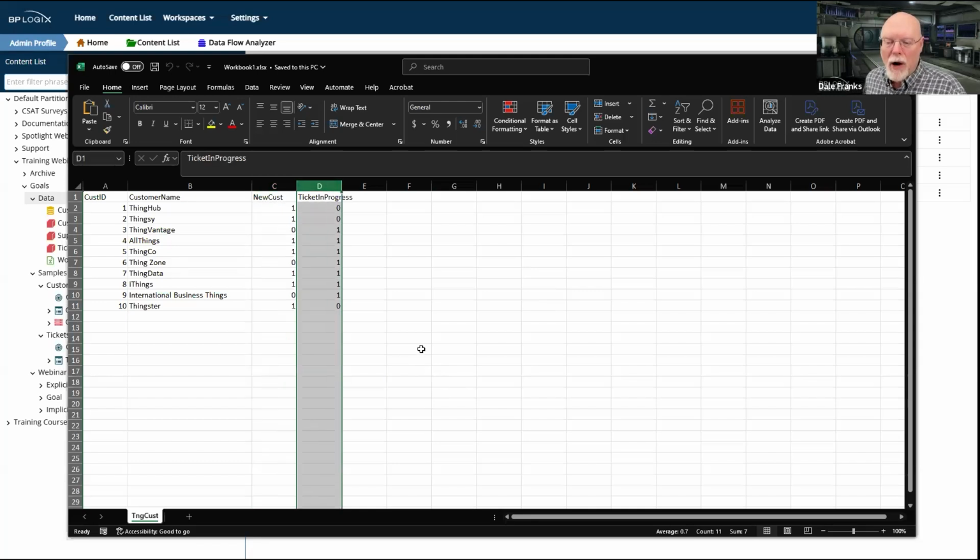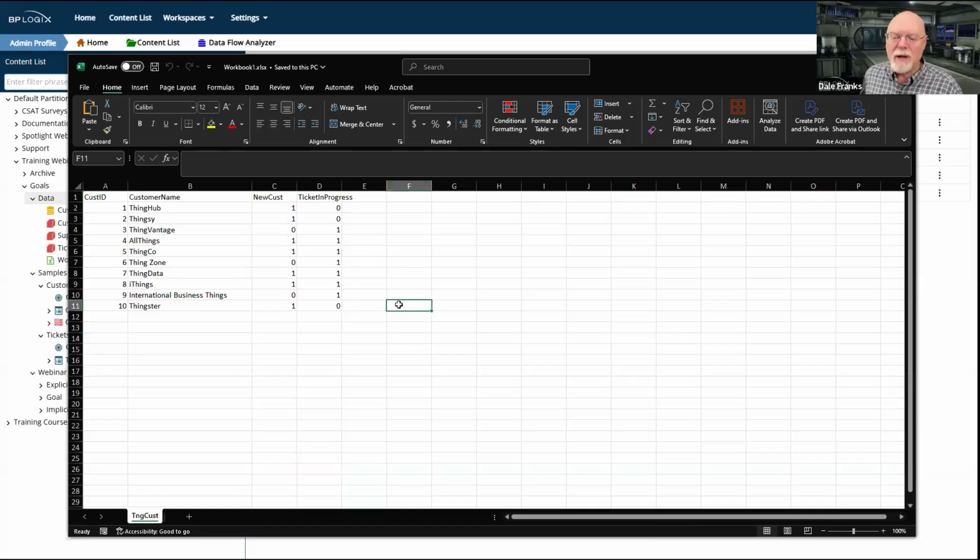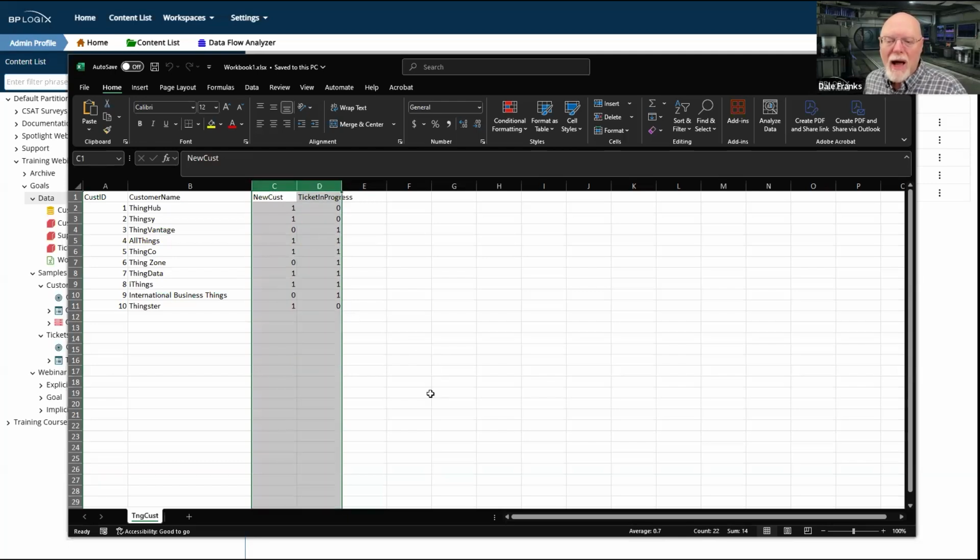And then I've got tickets in progress. Do these customers have support tickets that are running on the system currently? Both of these are just Boolean figures. It's either 1 or 0. 1 means yes, 0 means no. And so I'm going to create goals that will allow me to do different things based on the values in these two columns, the new customers and ticket in progress columns. Now, to do that, I'm going to need some business values to make this work.